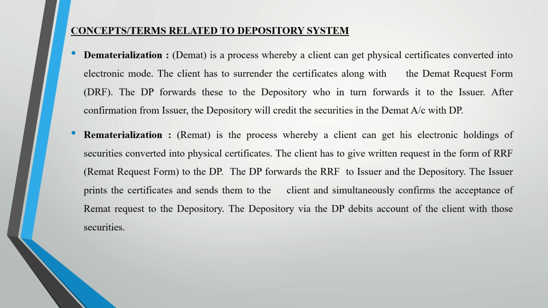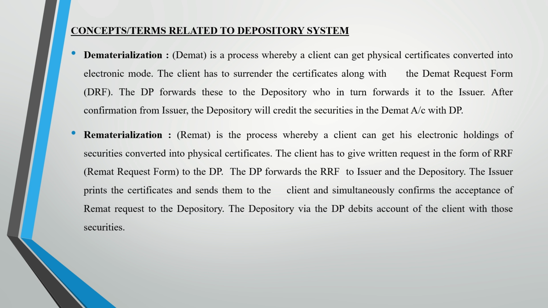So rematerialization में क्या होता है? When the client wants to convert his electronic holdings into physical holding, that process is called rematerialization or the remat process. Here the investor has to write a form, called the RRF, that is the remat request form, and send it to the depository participant.